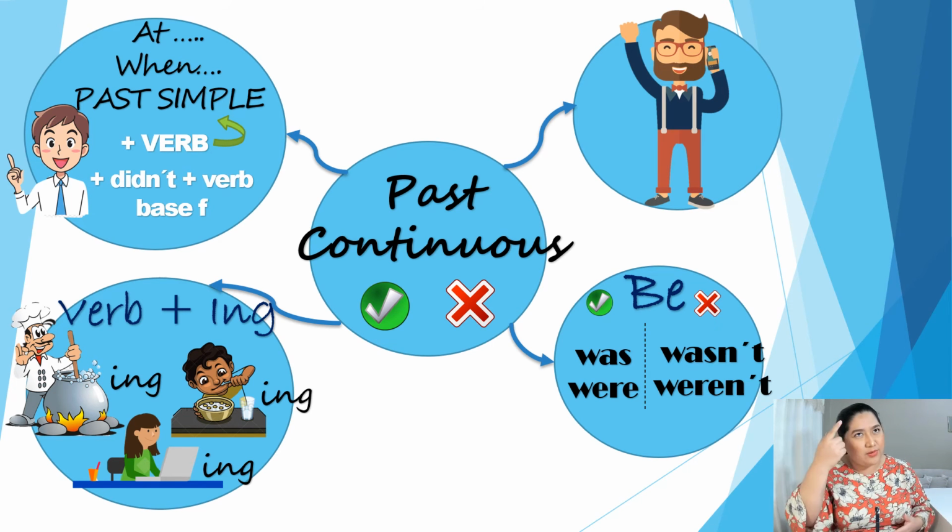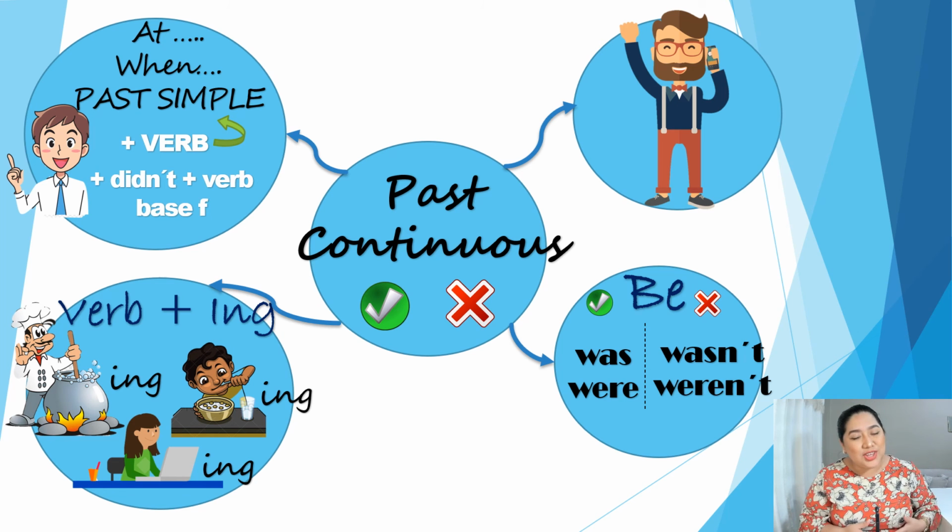So yeah, we have to do a review about the past continuous in English. So one more time. First of all, we need a subject. Then, of course, the verb be in past simple tense. It could be was or wasn't, were or weren't. And after that, we need a verb, the main verb, with ing. Cooking, working, going, traveling, dancing, speaking, listening, doing.